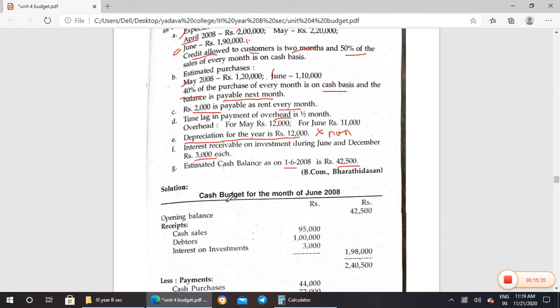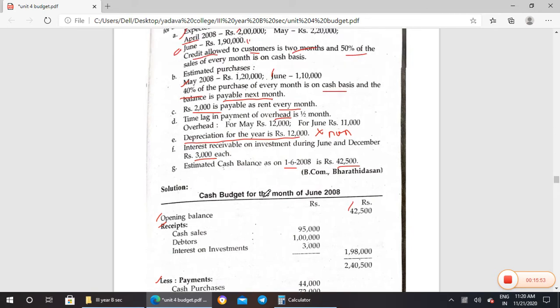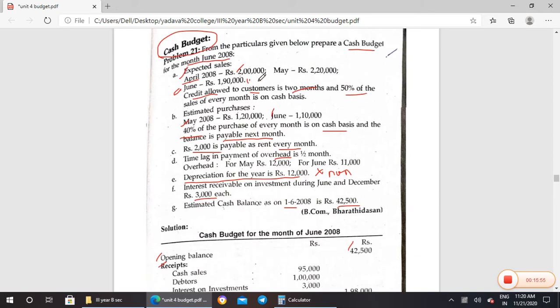Now we prepare the cash budget for the month of June. We have to write opening balance, receipts less payments. So opening balance they have written 42,500. Now we move on to the cash sales for June.